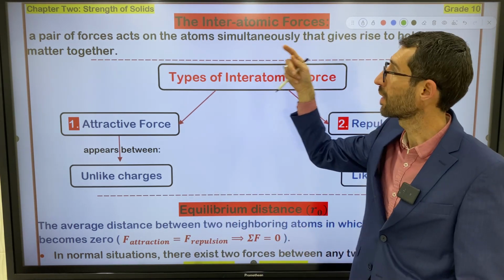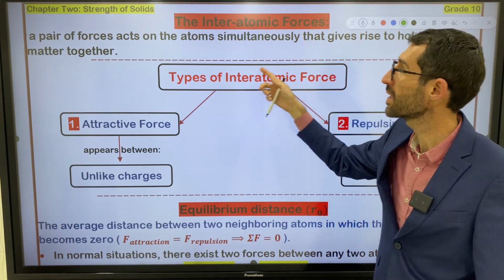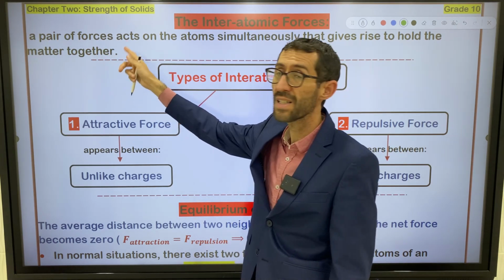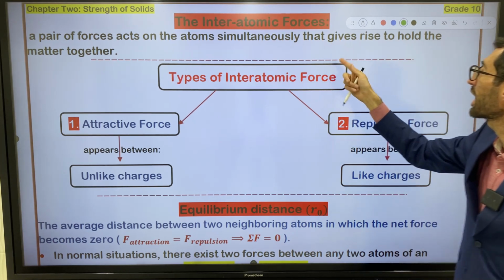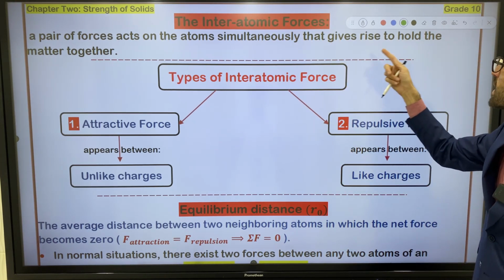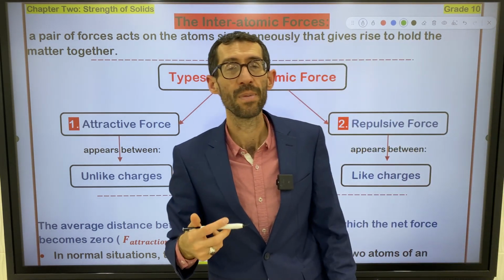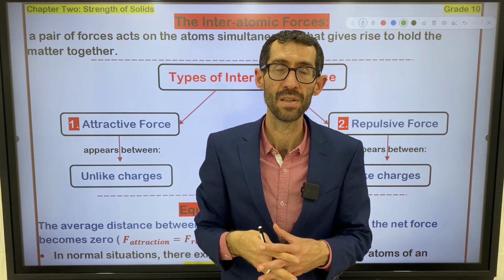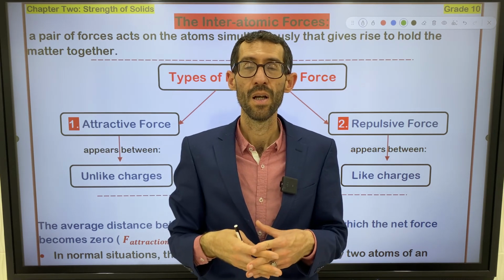Let me read the definition for you. The interatomic forces, a pair of forces acts on the atoms simultaneously that gives rise to what? That gives rise to hold the matter together. So interatomic forces hold the matter together, right?